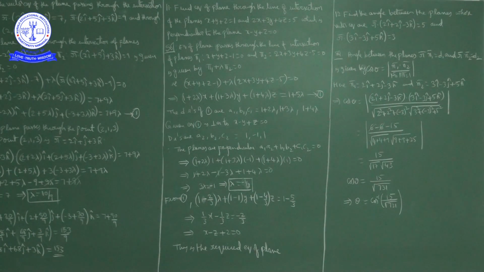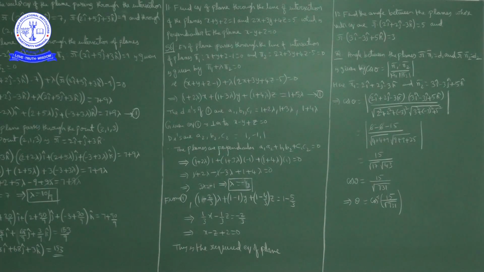Here the question is to find the equation of the plane through the line of intersection of two planes. What are the two planes? Pi 1 is x plus y plus z is equal to 1 and the second plane pi 2 is 2x plus 3y plus 4z minus 5 is equal to 0.